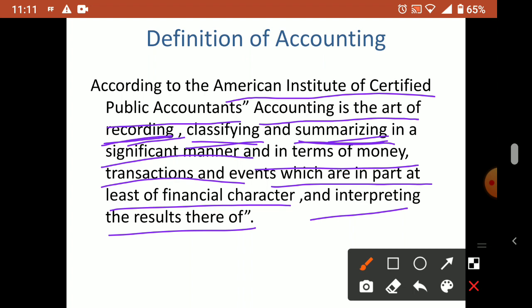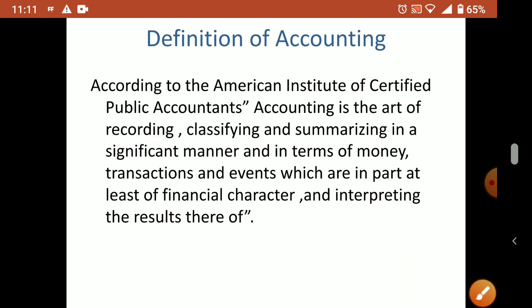We can make a comparison with others, and if our performance is not good, we can find out the reason, analyze it, correct it and move forward next year. That is what interpretation is. So these accounting records and results will help you to make good decisions.